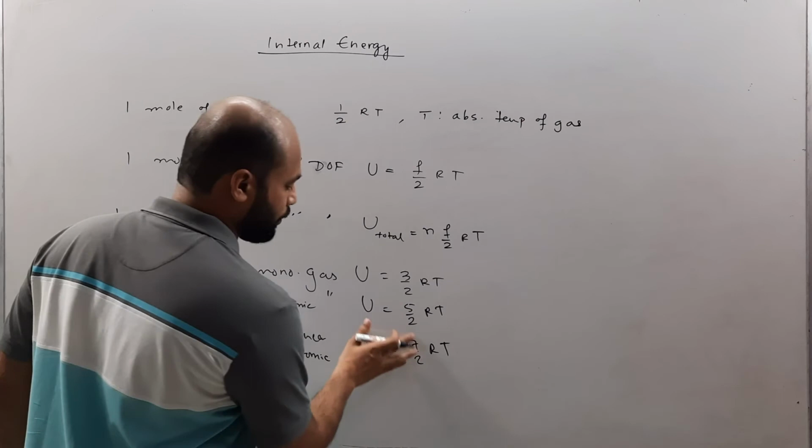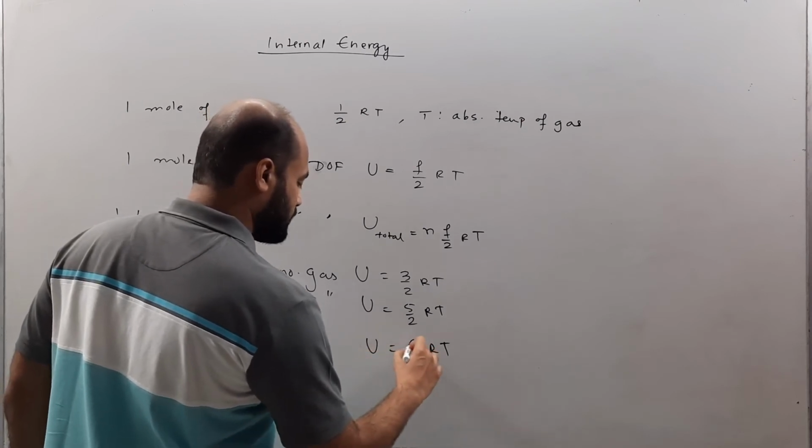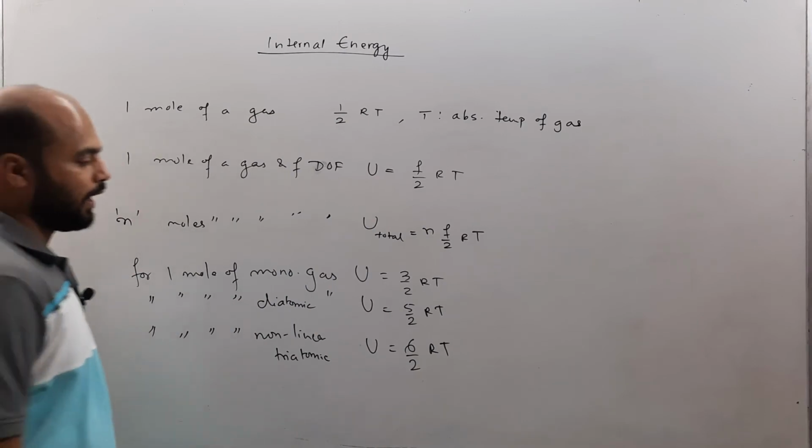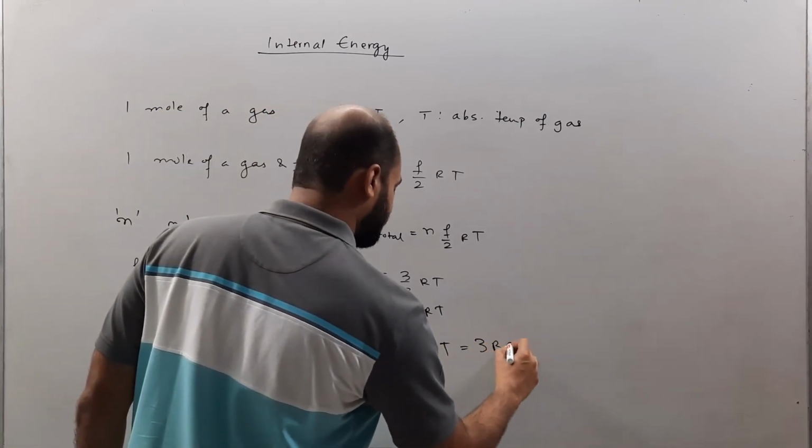So in this case it's going to be 6 by 2 in fact, because degree of freedom is 6, and this is going to be 3 RT.